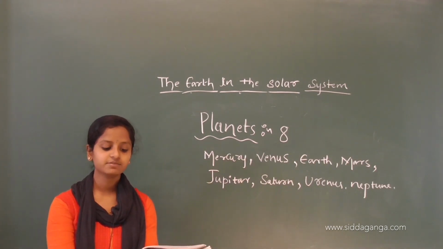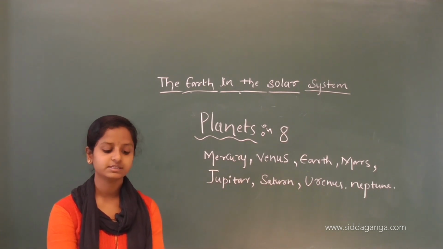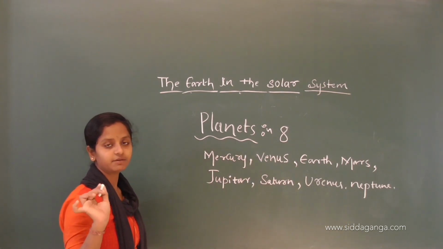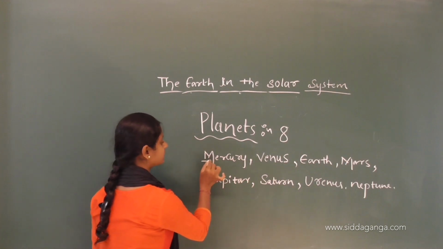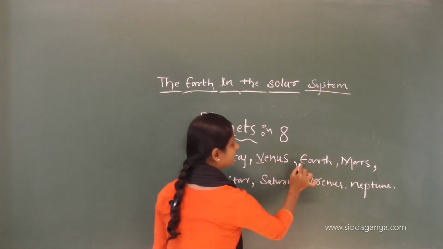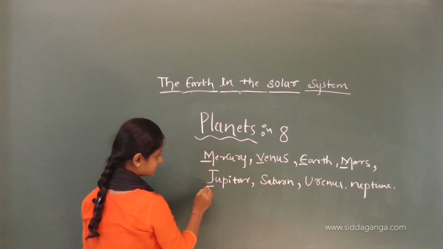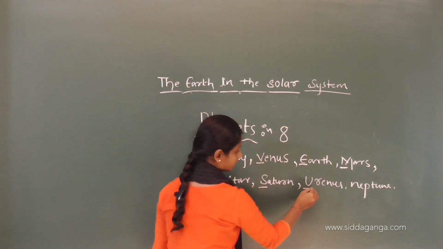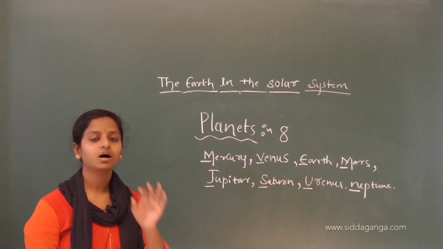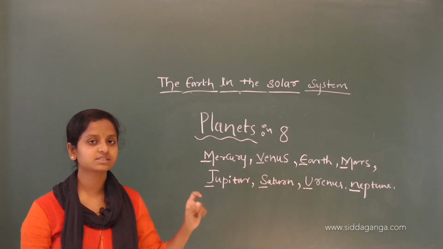A very easy way to memorize the names of the planets in order of their distance from the sun is to take every first letter: my very efficient mother just served us nuts.